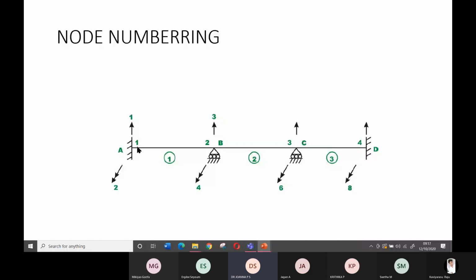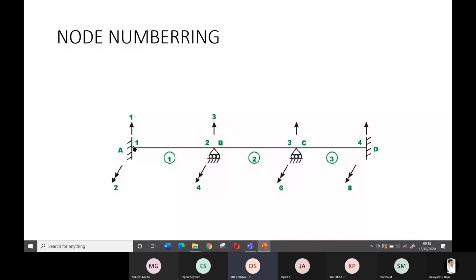For each node you have to consider what the effect of this node is. What will happen to the node if a load is applied? So this is a fixed node. As I told you, a fixed node means the node will not be displaced in the vertical direction, and it will not rotate. We call vertical displacement as vertical translation.